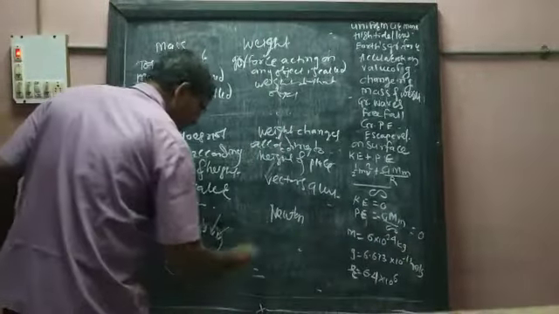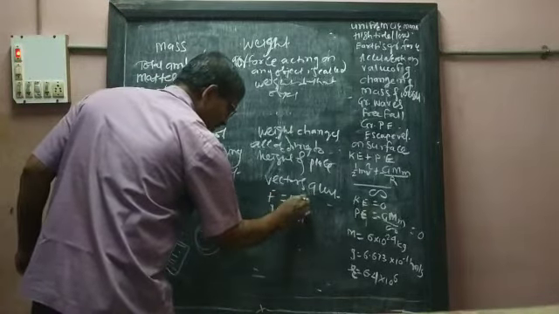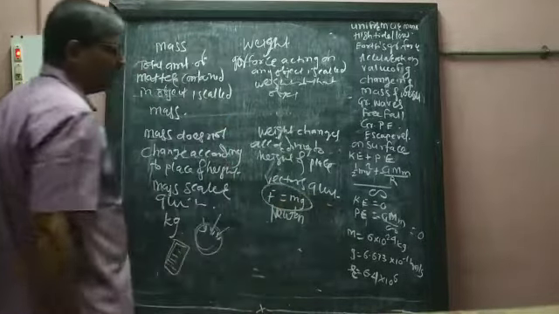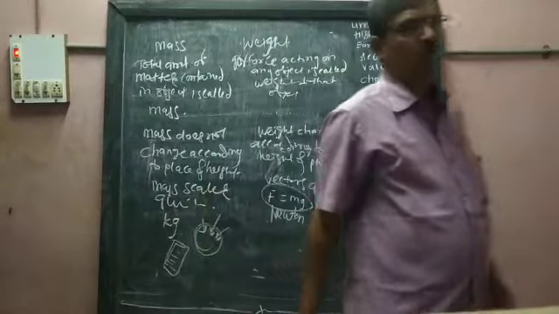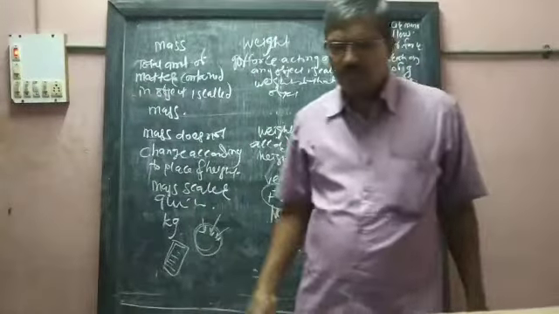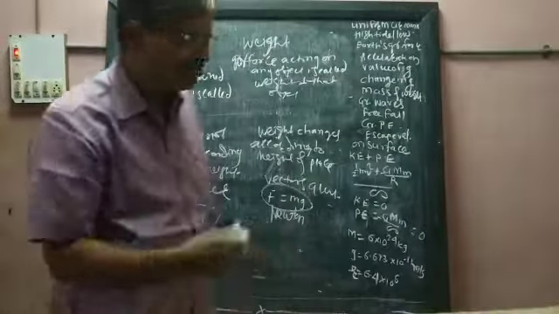So F is equal to mg. How is it calculated? Force F is equal to mg, means the product of mass and gravitational acceleration. The gravitational force acting on the body is called weight.